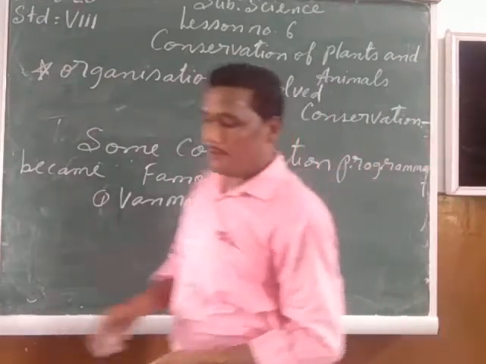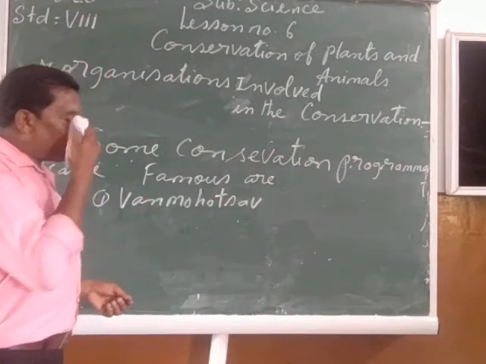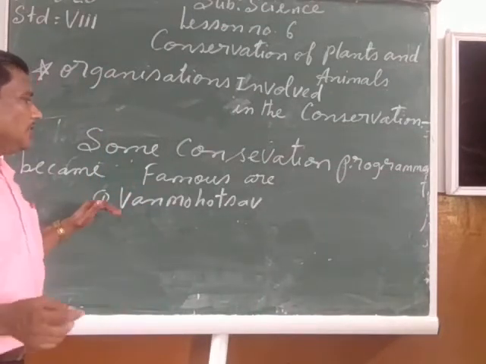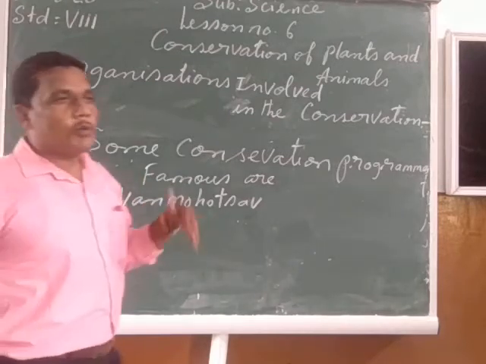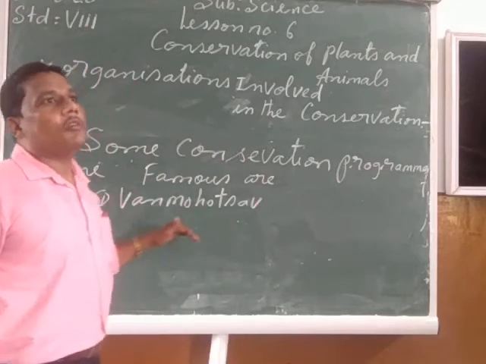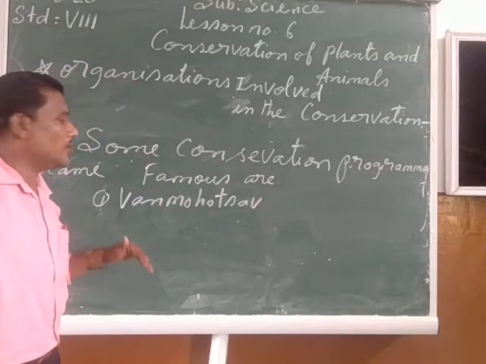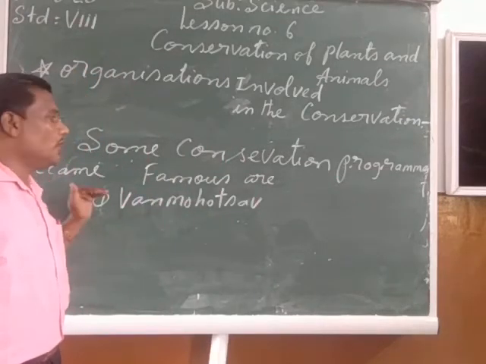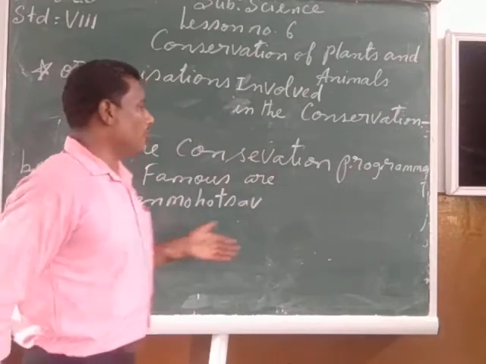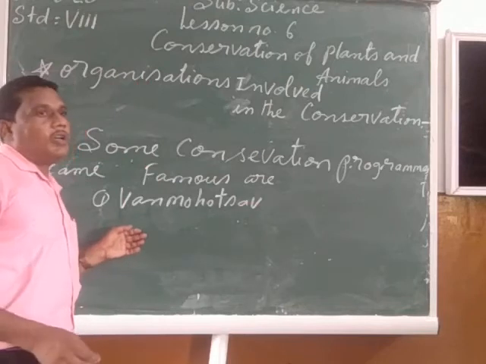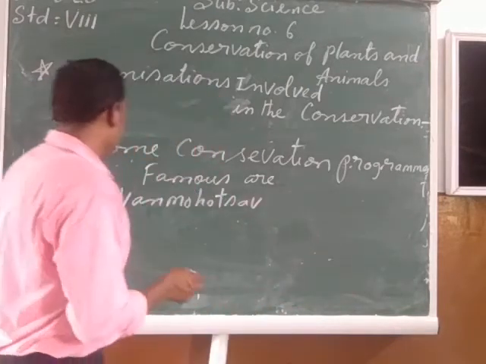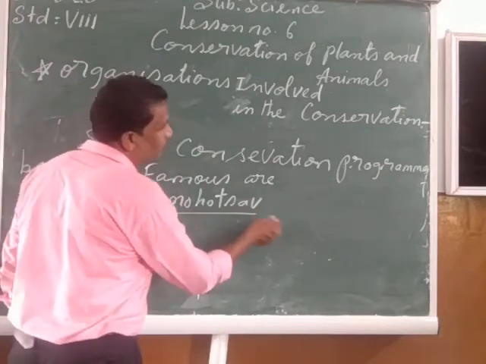In this conservation program, people were taught about the importance of plants in this world. In this Van Mahotsav, more and more trees are being planted in the forest, and the cutting down of trees has been stopped. The local people who are destroying the forest are being made aware by the government as well as by NGOs, to understand the importance of the forest and the importance of wild animals. For this, Van Mahotsav has been started to protect our forest.